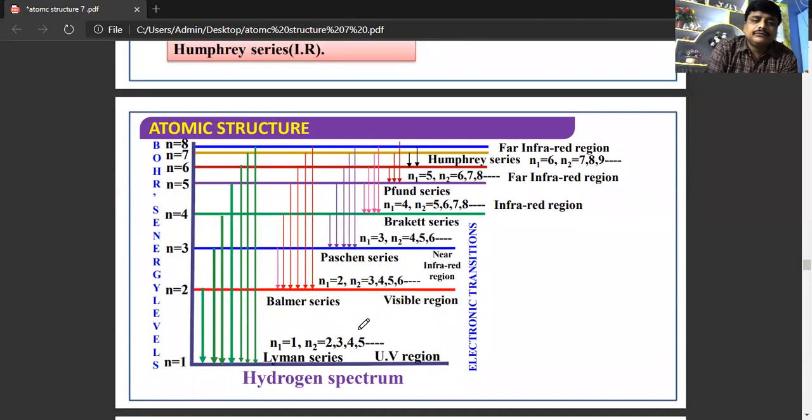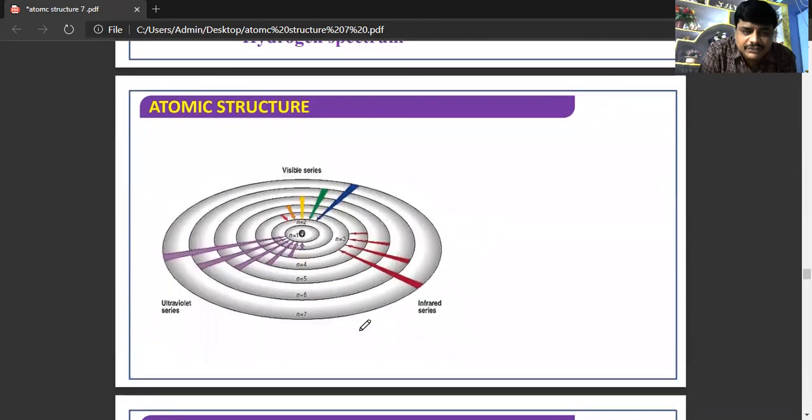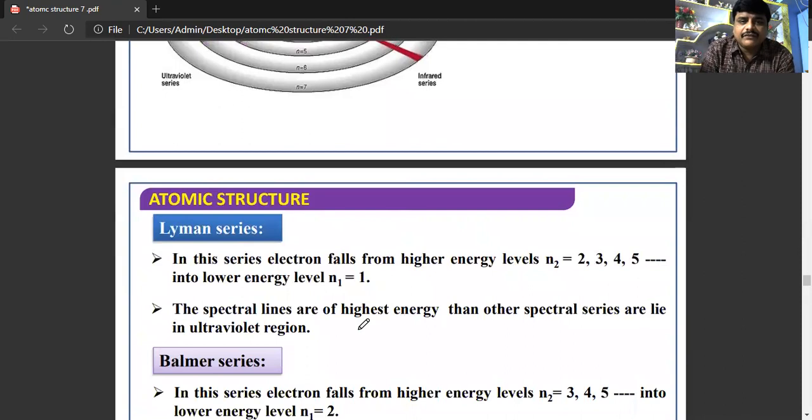So see here, this is the pictorial representation of the hydrogen spectrum when the radiations are falling from higher energy levels to the first energy level. This is the first energy level, and that series is known as Lyman series. Second energy level is Balmer. Third is Paschen. Fourth is Brackett. Fifth is Pfund, and sixth is Humphrey, and so on. So this is the pictorial representation of the hydrogen series.